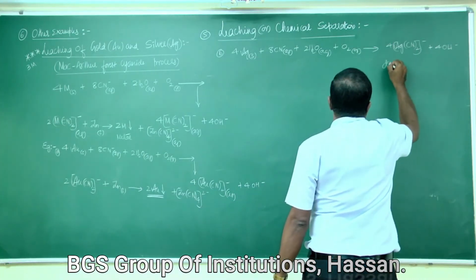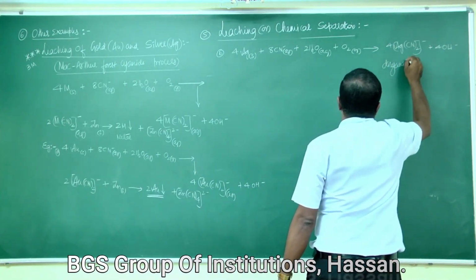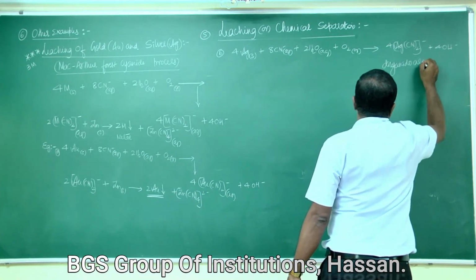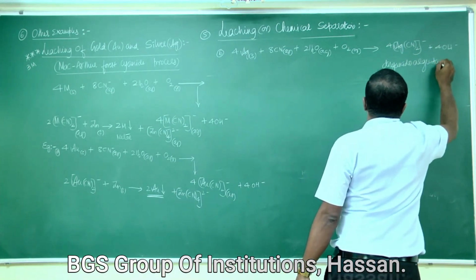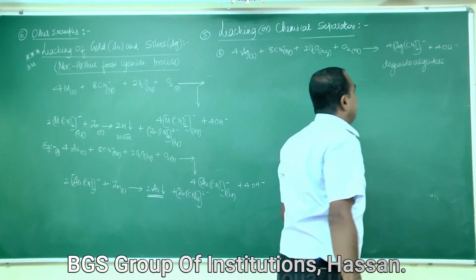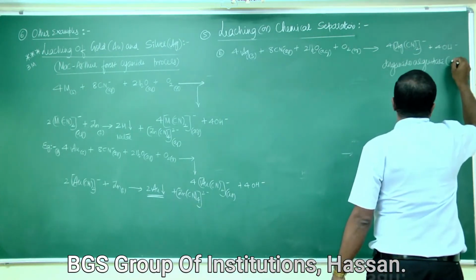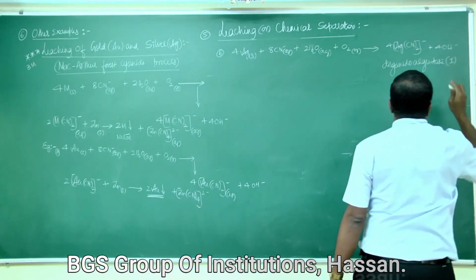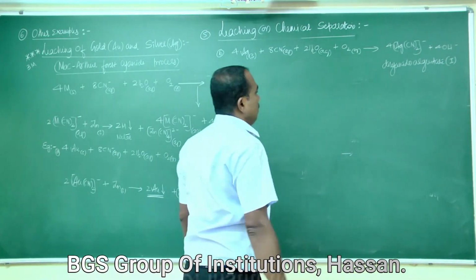This is dicyanidoargentate, from argentum, Ag. The oxidation state of the central metal atom is 1.